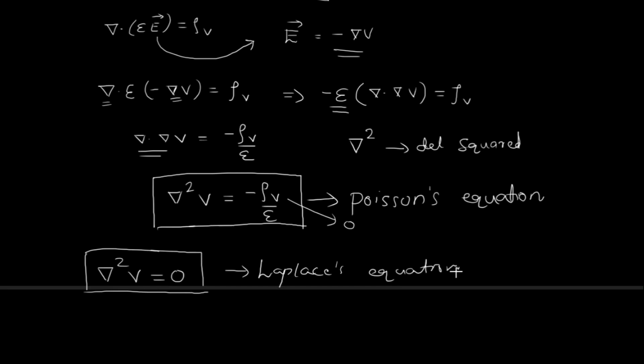At this moment, it is also important to remember that this del squared operand is also known as Laplacian operand. It's always nice to remember new terms, right? So you can call it del square, no doubt, but you can call it Laplacian operand also.